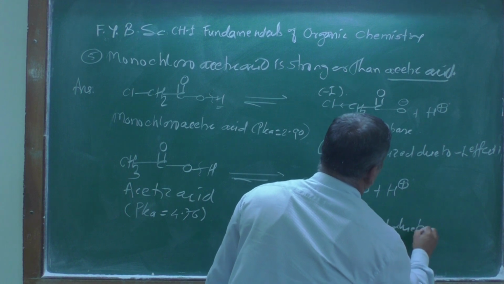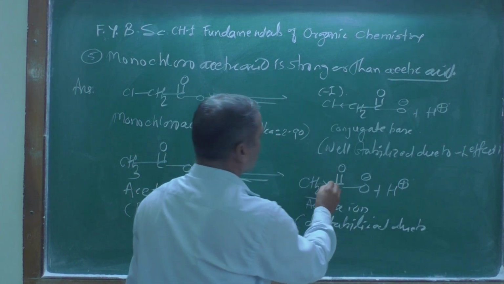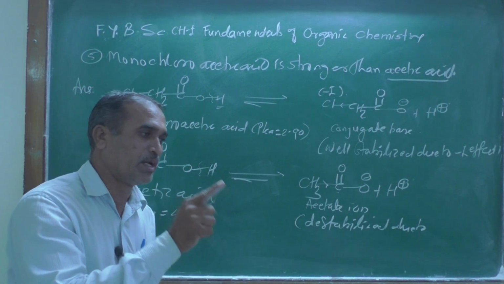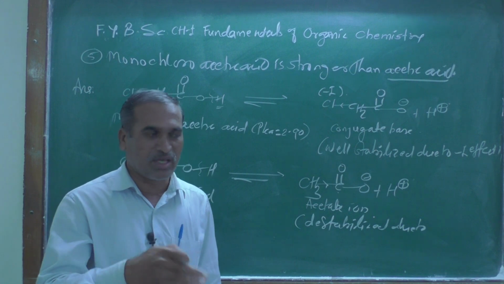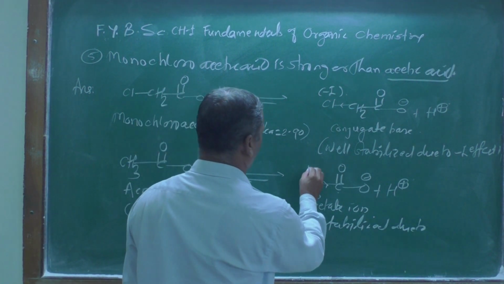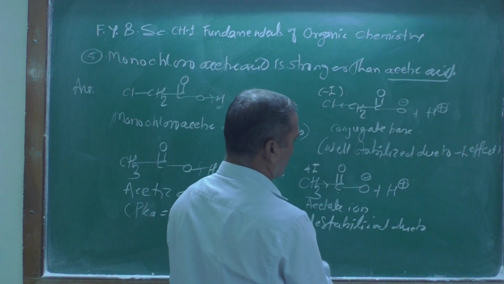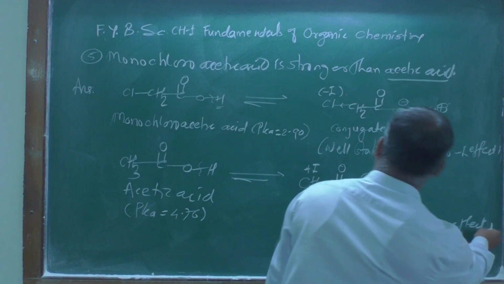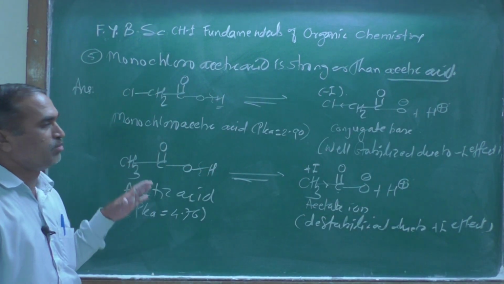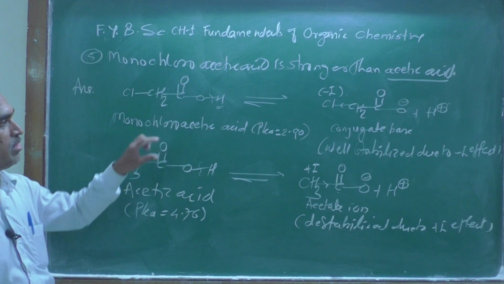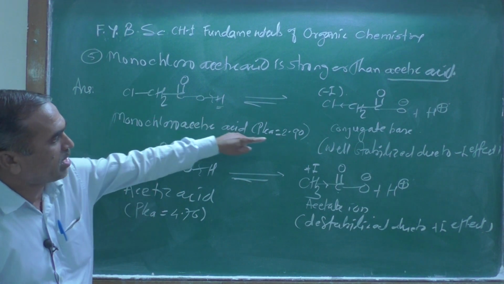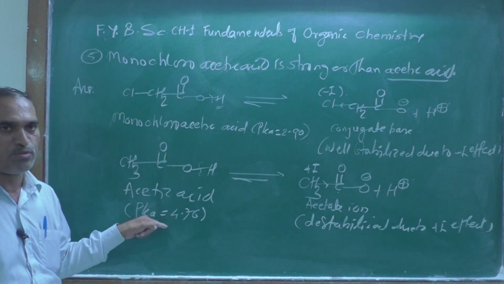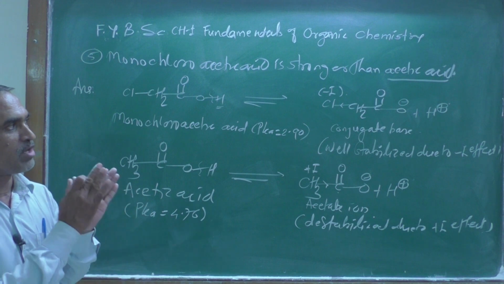It is destabilized due to this methyl, as we know that the methyl group is an electron donating group. Electron donating groups exert a plus I inductive effect. That's the reason, if you compare their pK values, the pK value of monochloroacetic acid is 2.90, whereas in acetic acid it is 4.76.